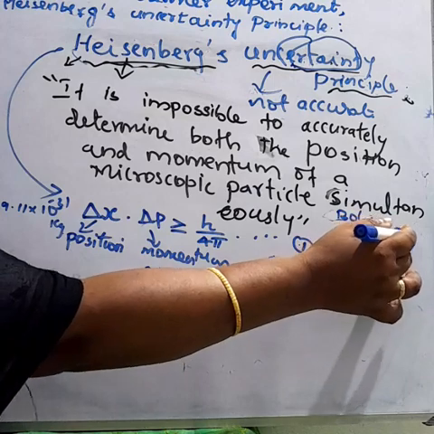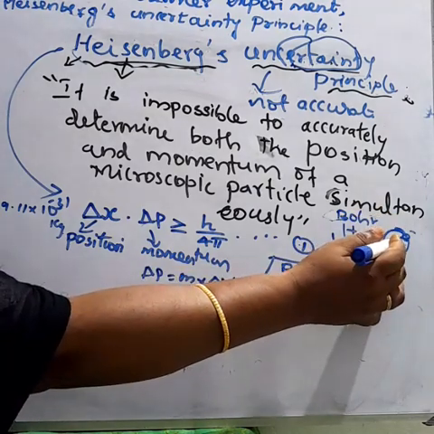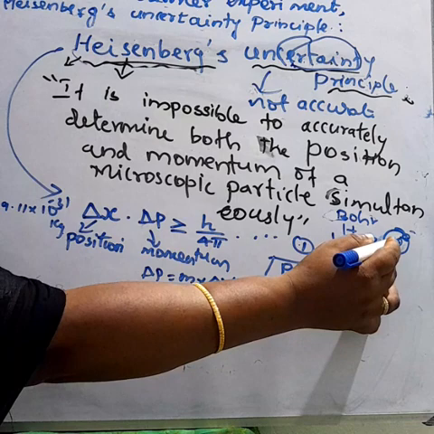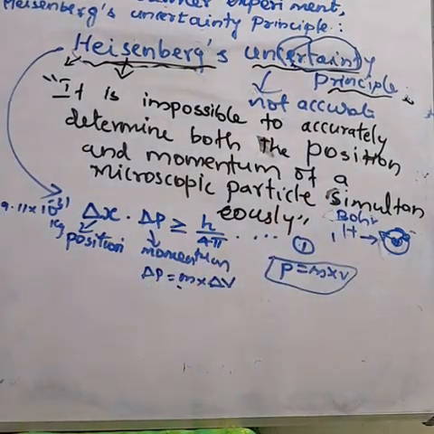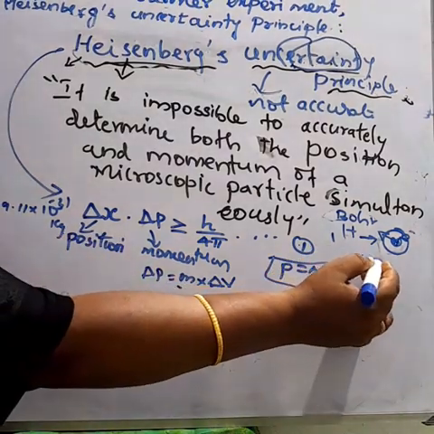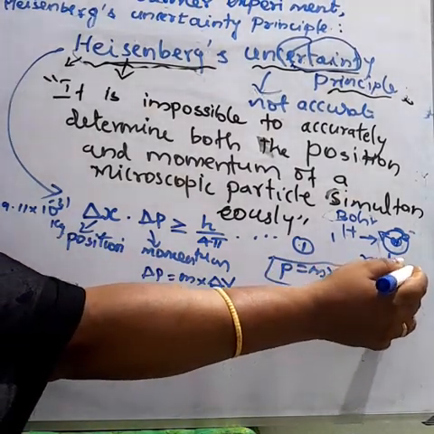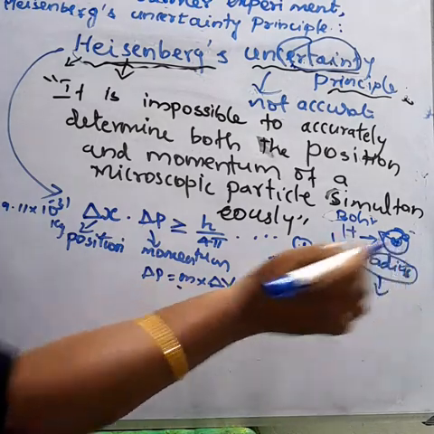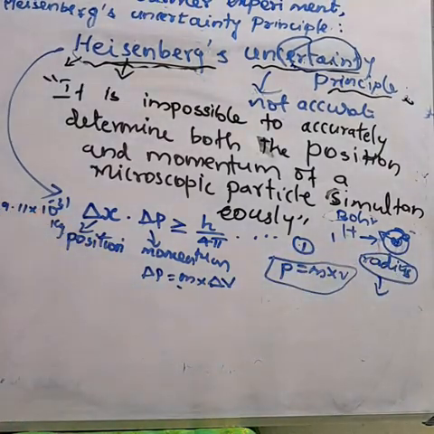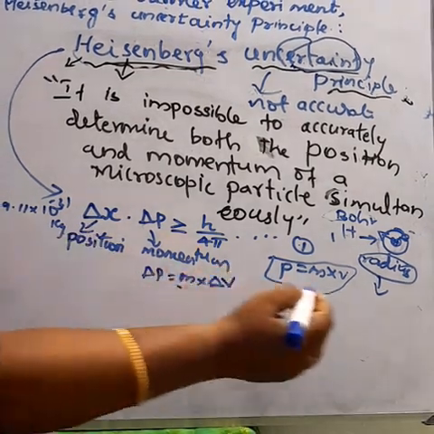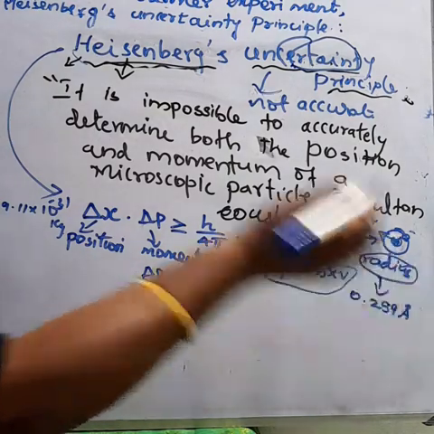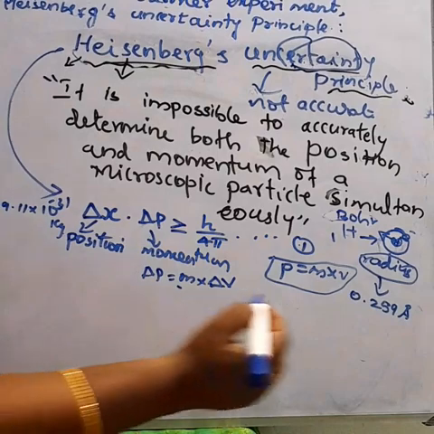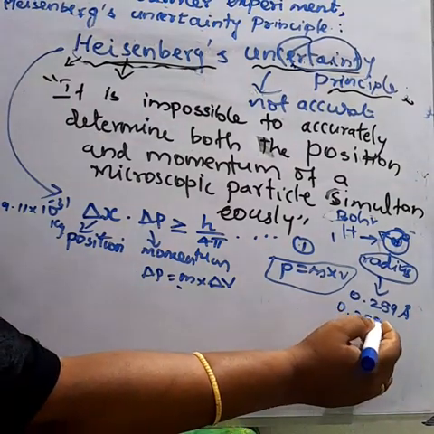What do you mean by radius? Radius means the distance between the center of the nucleus and the outermost orbit. Hydrogen is a very small atom, so the radius is very small. Bohr already measured it. What is the value? 0.529 Angstrom. Angstrom means 10 power minus 10 meter, so 0.529 into 10 power minus 10 meter. Very small.